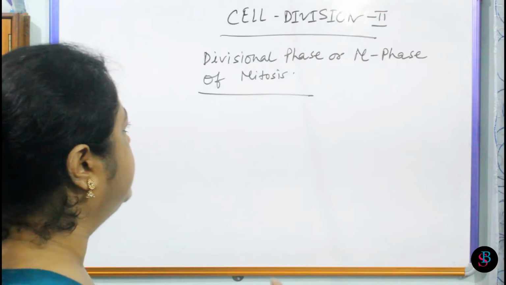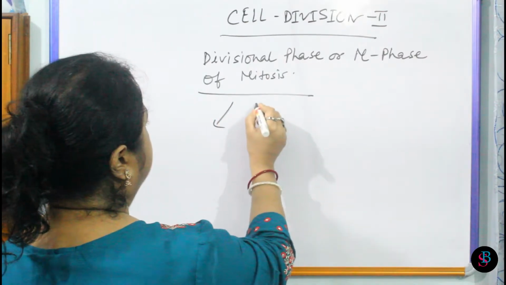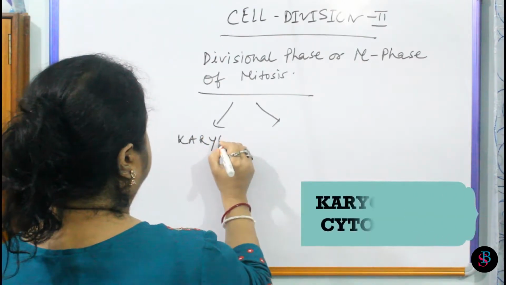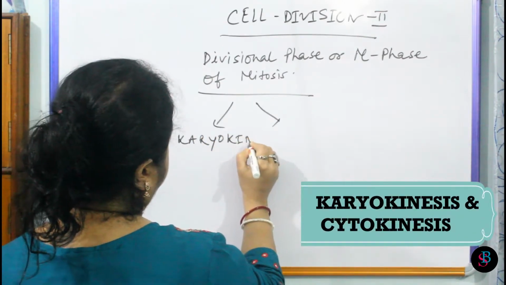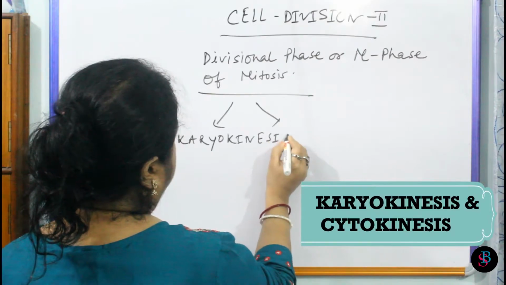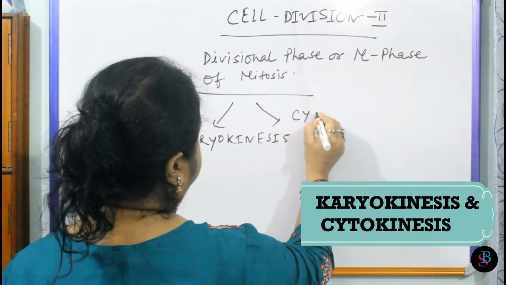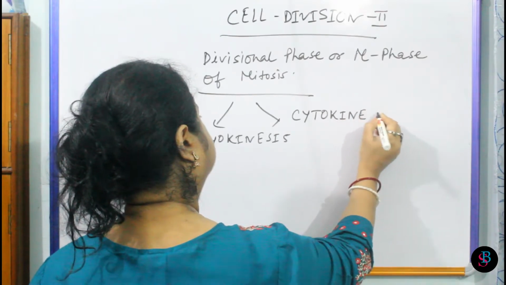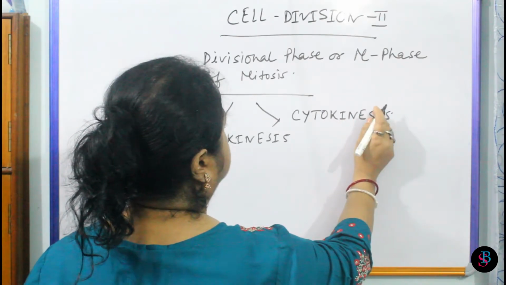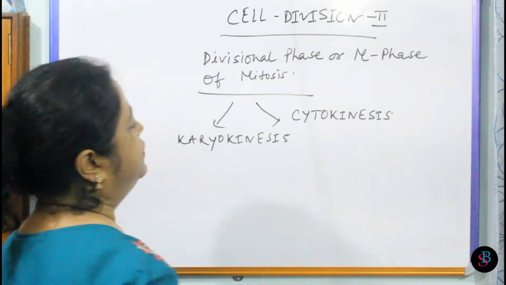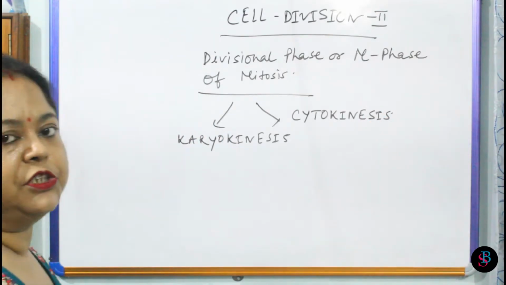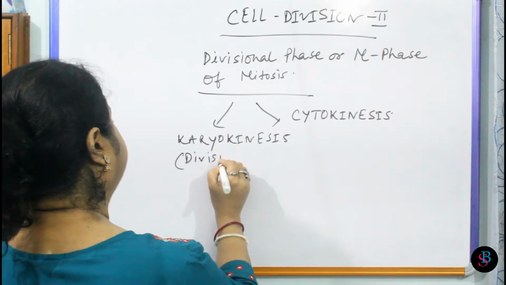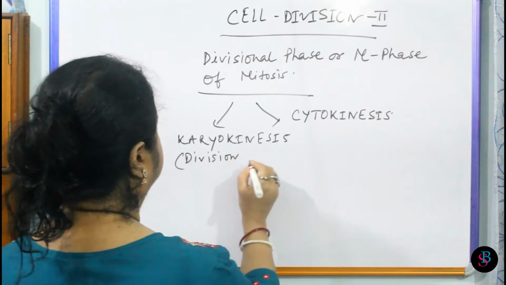Broadly it can be divided into karyokinesis and cytokinesis. Now karyon means nucleus, so karyokinesis means division of the nucleus, and it is again divided into many subphases.